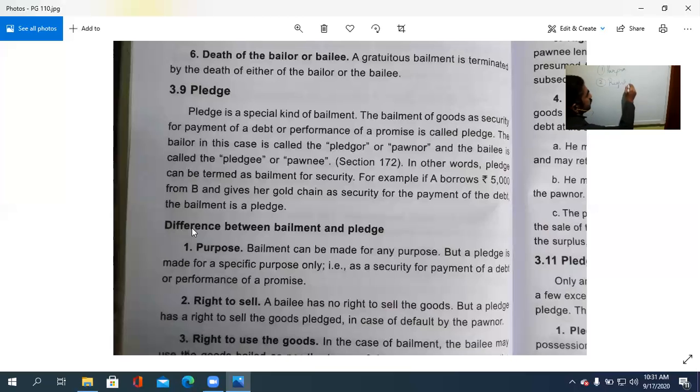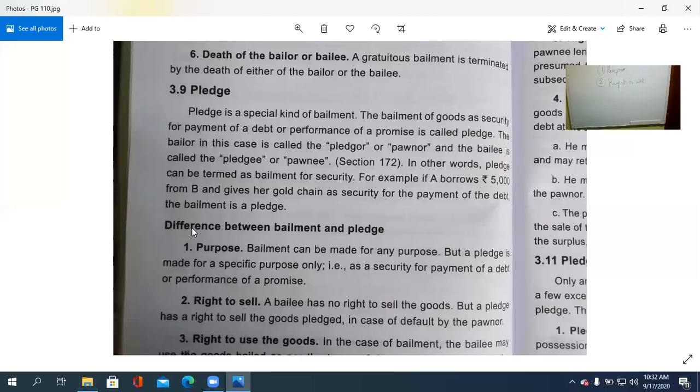Right to sell the product. A bailee has no right to sell the product. Why? Because ownership is with whom? The bailor. While a pledgee has a right to sell the goods pledged in case of default by the pledger or the owner.